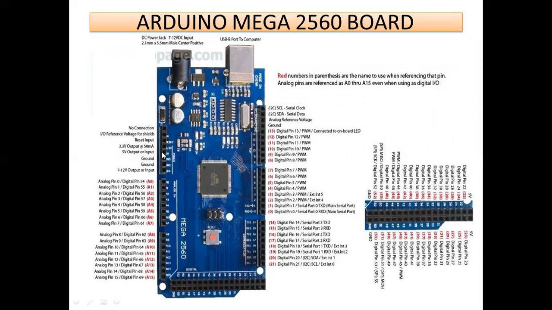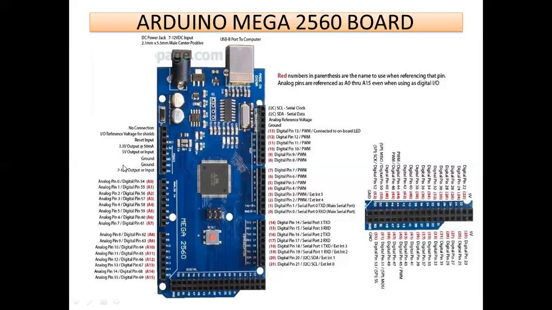This is the 5-volt pin. You have to give supply to this Arduino Mega board through this adapter. And this is the USB port. You have to embed your coding by connecting a USB cable with the Arduino Mega board through this particular port. And you have to take the 5-volt output from this pin. Once the board initiates its operation, the 5-volt supply flows in this board, and that 5 volt should be taken out of this board from this pin.